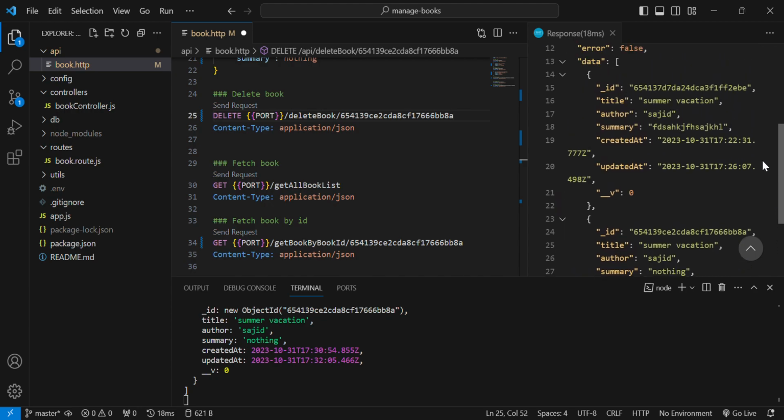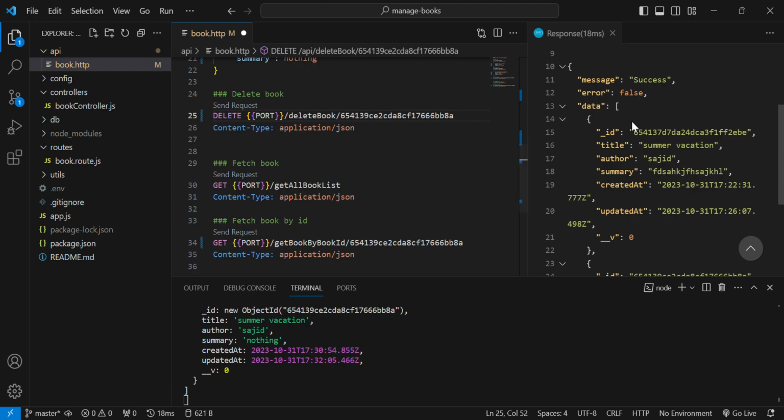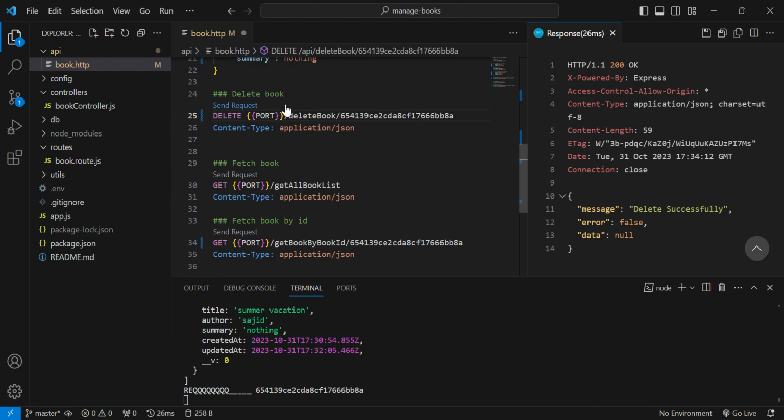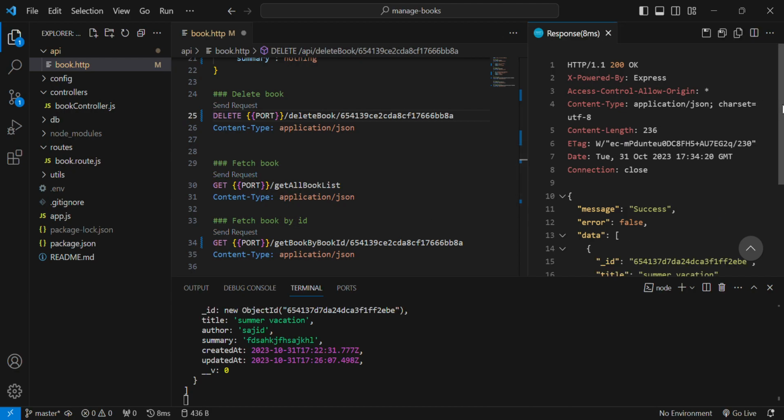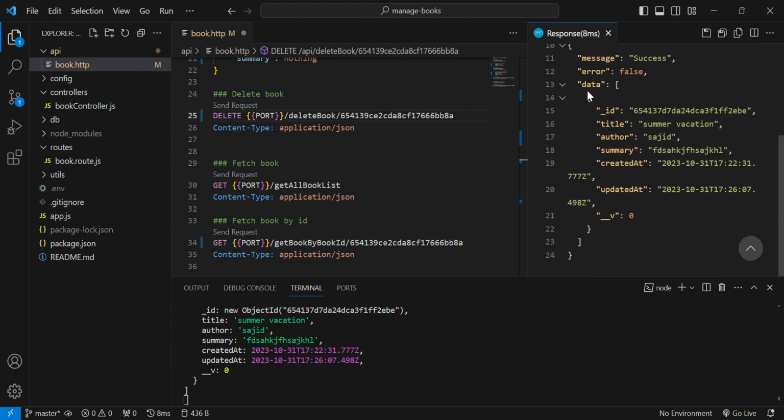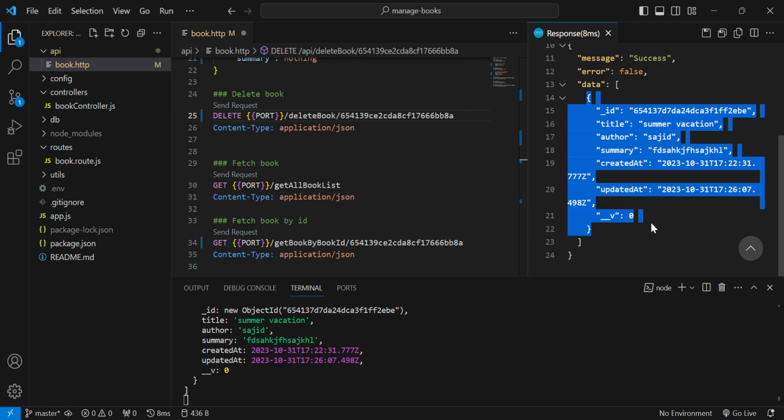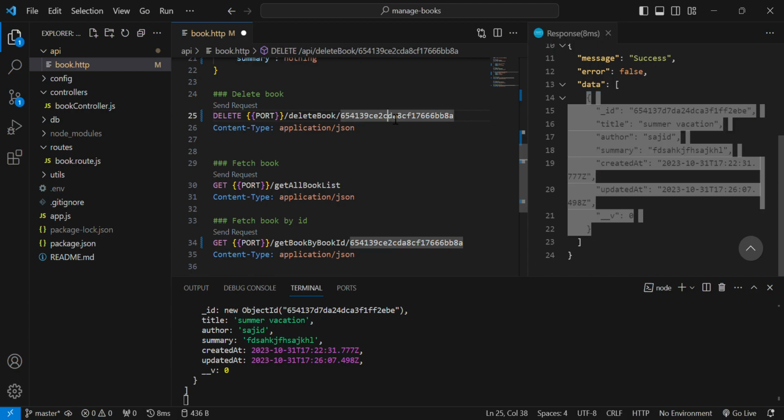So I told you about checking the delete API. I copy the ID and call this API. What I got was deleted successfully, and when we call the get all books API, we got only one book, because we deleted the book which we mentioned. So all the APIs are working fine, and you can also check them from Postman with the live URL which I mentioned in the readme file.